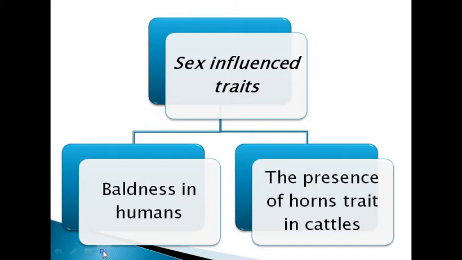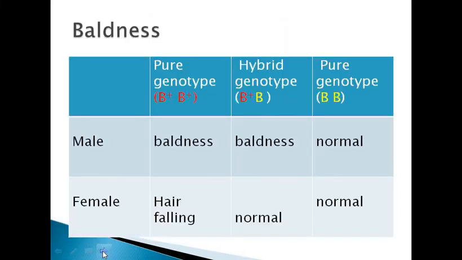There are 2 examples of sex influenced trait. The first one, baldness in human, and the second one, the presence of horns trait in cattle. Baldness in humans. The trait of baldness is represented by 2 dominant genes. If these 2 dominant genes are present in male or in female, the male will be bald and there will be hair falling in female.